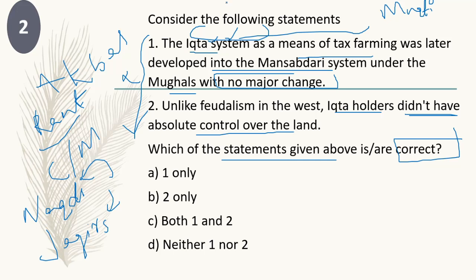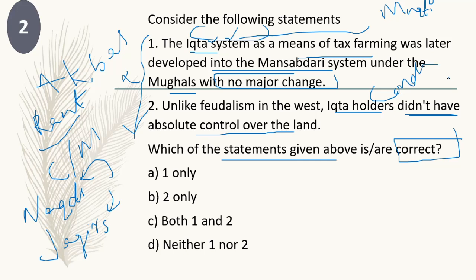Second statement. Feudalism was a socio-political system in Europe, based on land tenure given by the lord to vassals. Vassals means the farmers or landholders, tenants in our language. It is derived from the word feud, which means conditional ownership of the land. So land became the source of power.